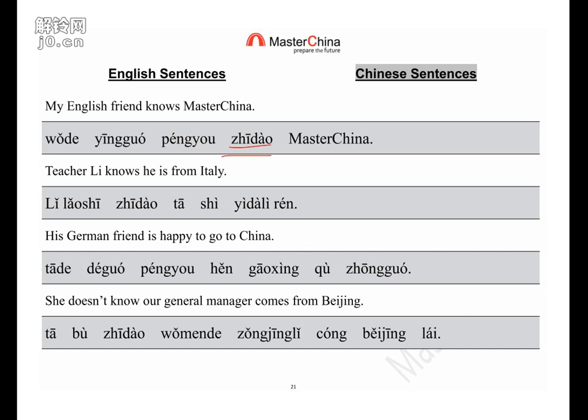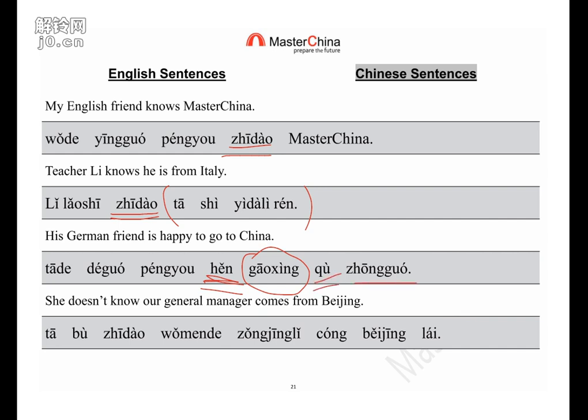Then 李老师知道他是意大利人. So you can see 知道 know some fact. He is Italian. He's an Italian. So the object part becomes a sentence. That's why we call it a complex sentence. So next one, 他的德国朋友很高兴. Don't forget this degree word because 高兴 is an adjective. 很高兴 for what? 去中国. So very happy to do something.